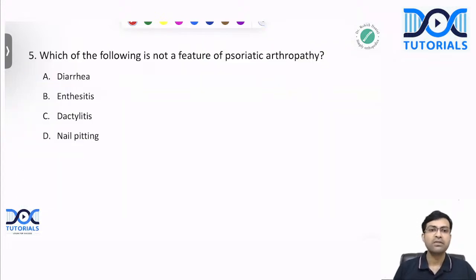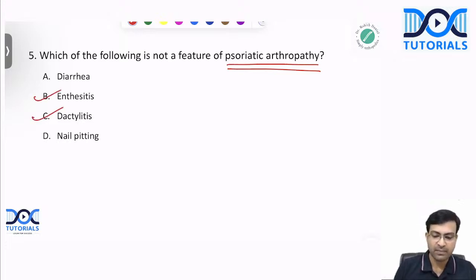Next question. Which of the following is not a feature of psoriatic arthropathy? Is it diarrhea, enthesitis, dactylitis, or nail pitting? What is psoriatic arthropathy? It is a polyarthritis or polyarthralgia, which is associated with the skin condition of psoriasis, isn't it? And here you can find enthesitis, dactylitis, and nail pitting. All these three findings would be there. Diarrhea would not be there.